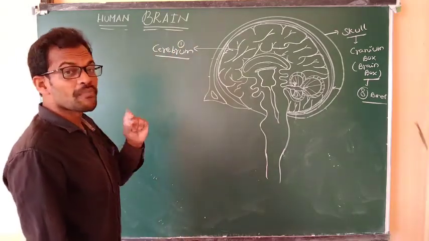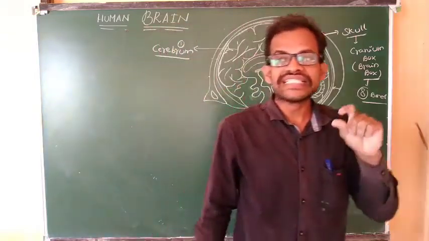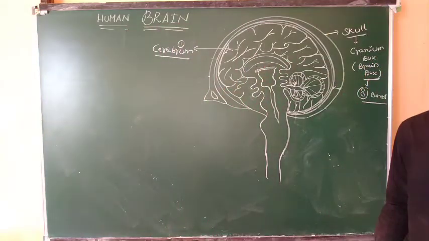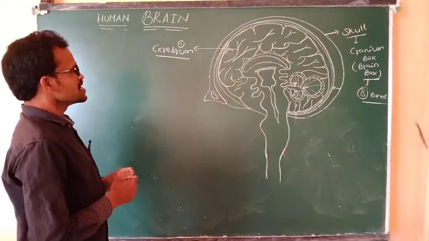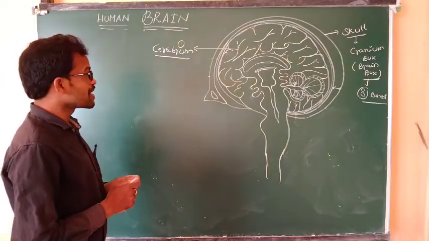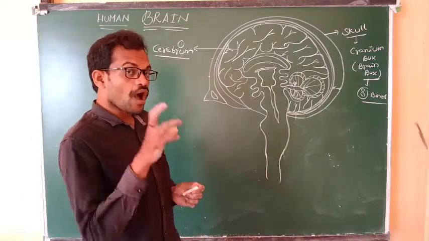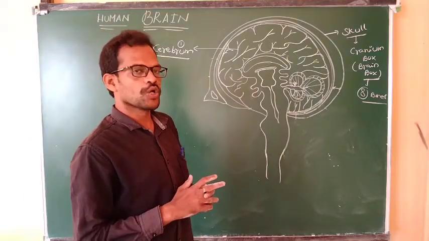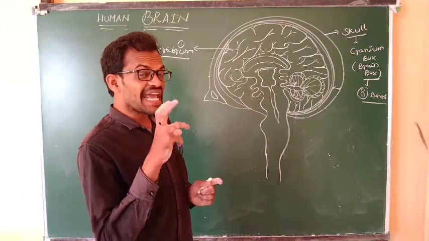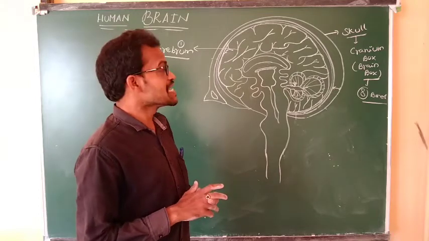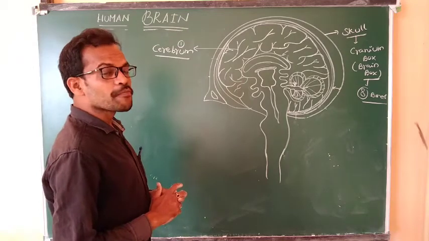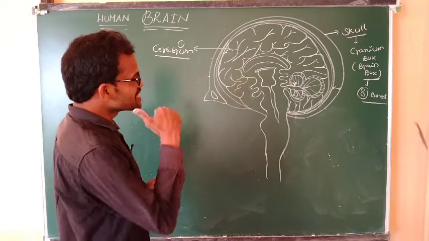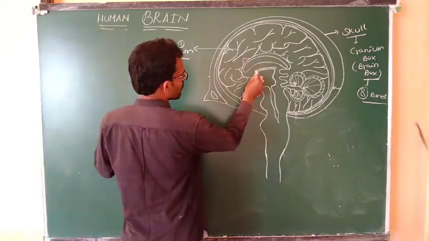The second part of the forebrain is the olfactory lobes. The next part is known as the diencephalon. The diencephalon consists of the thalamus, epithalamus, hypothalamus, and pituitary gland. These all are parts of the forebrain only.